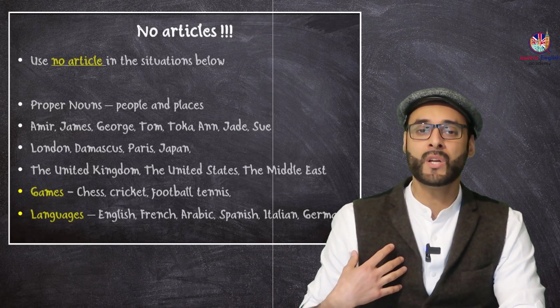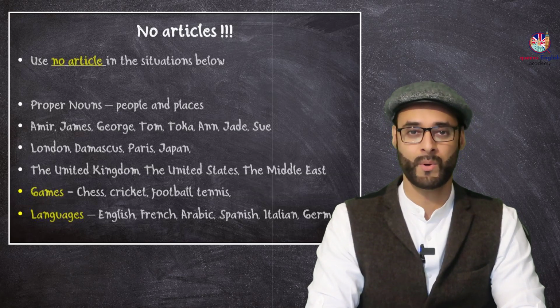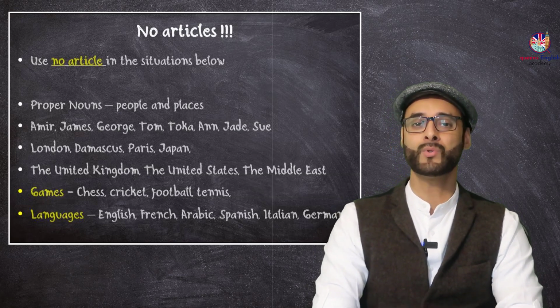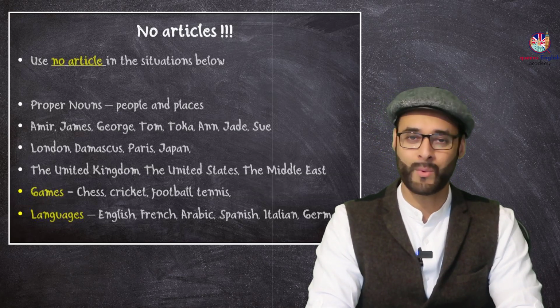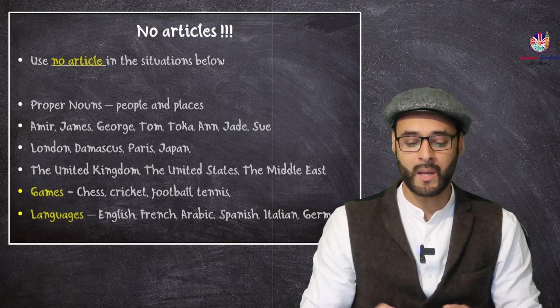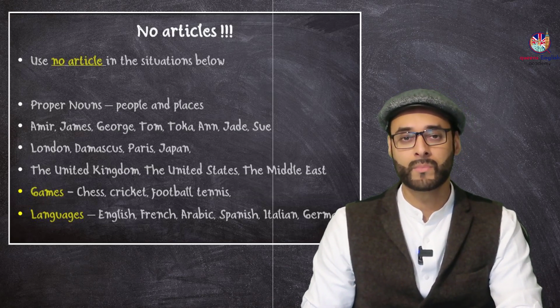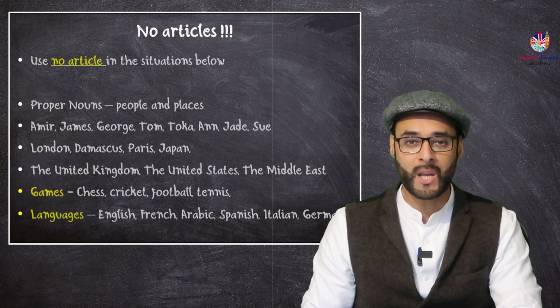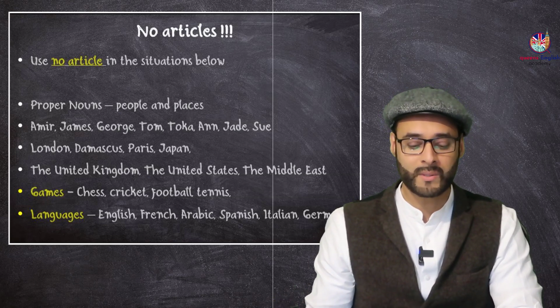I want to meet George tomorrow. I will not say I want to meet a George, or I want to meet the George. No, I want to meet George. So names, for example, names like Amir, James, George, Tom, Tuka, Anne, Jade, Sue. These are names. We don't use articles.